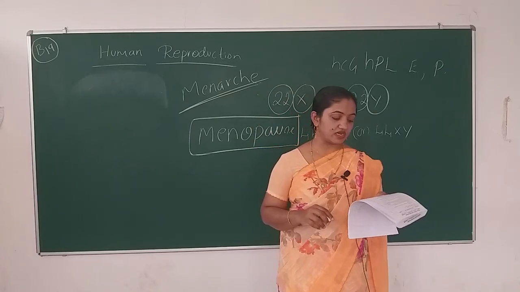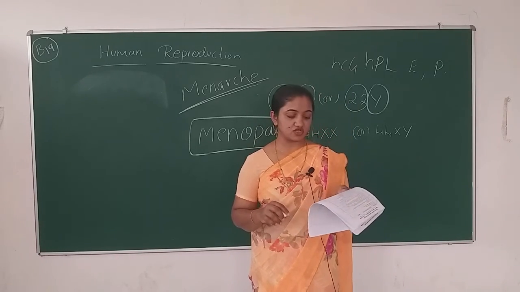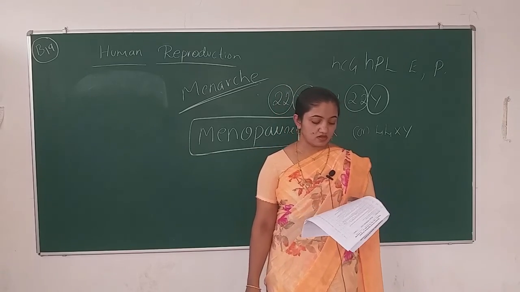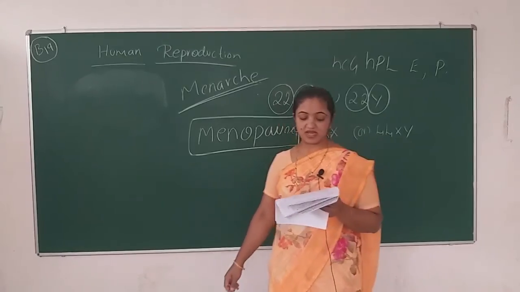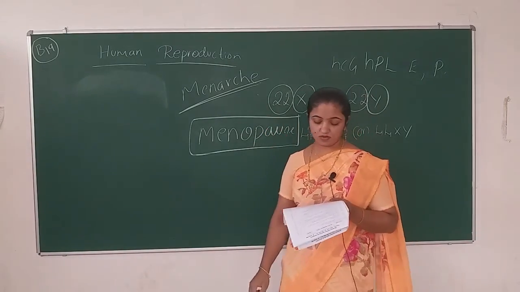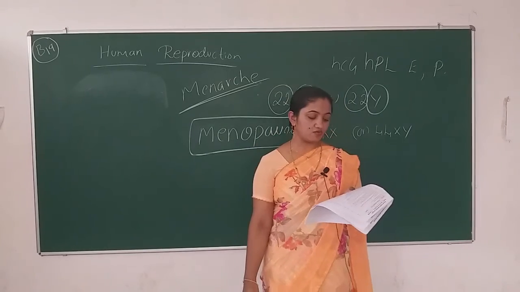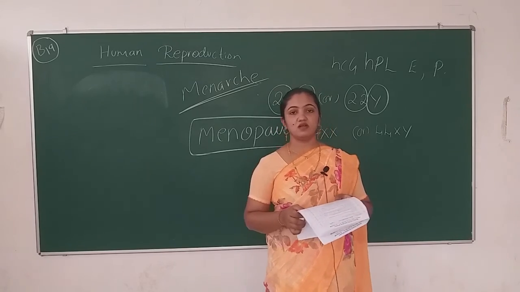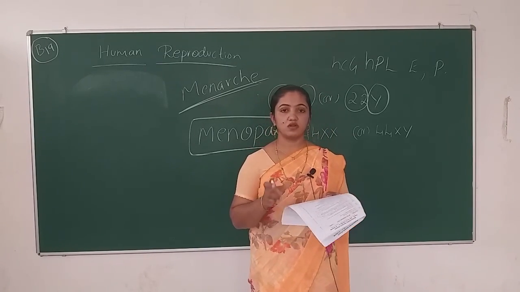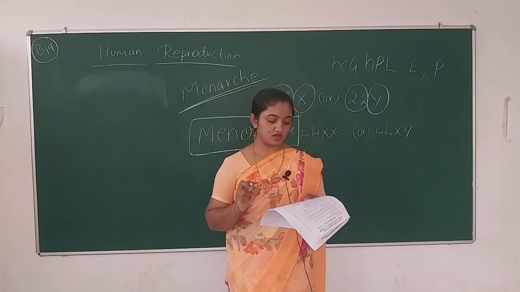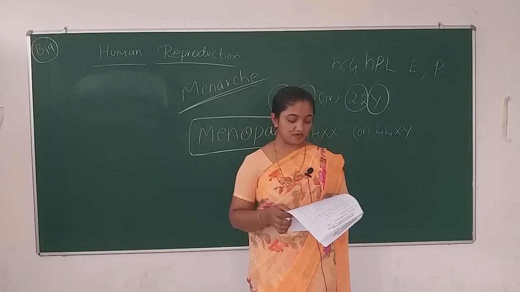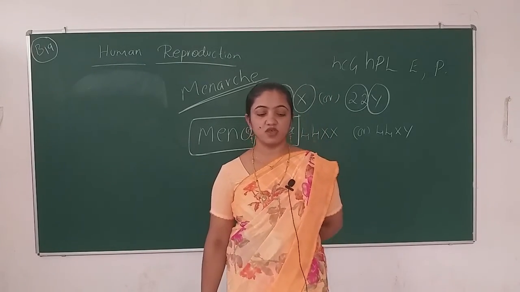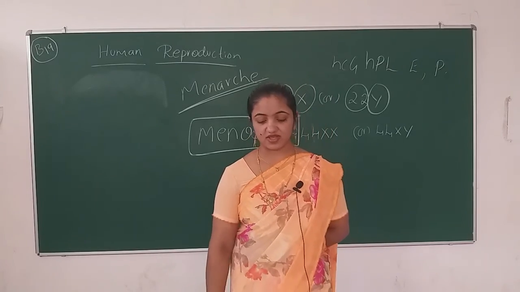The next question is: draw a neat labeled diagrammatic sectional view of the female reproductive system. The 4th time they are asking. Next question is: define menarche. 1 mark question. Name the hormone released by the ovary in the later phase of pregnancy. The ovary releases one hormone in the later phase of pregnancy. Okay, answer the question. Draw a neat labeled diagrammatic view of the human male reproductive system. Third time they are asking, I guess.